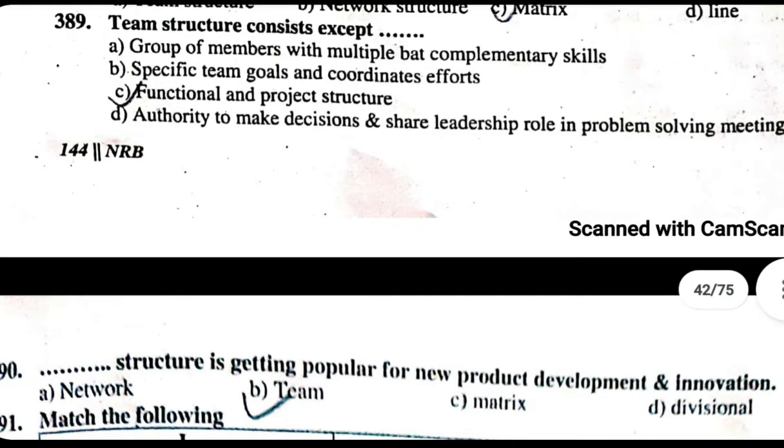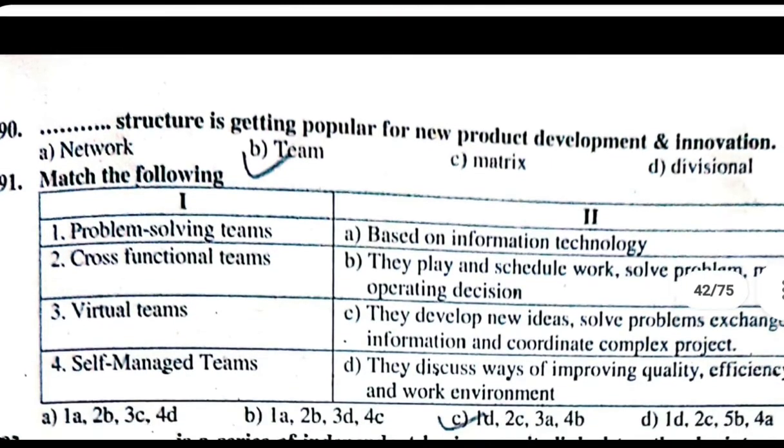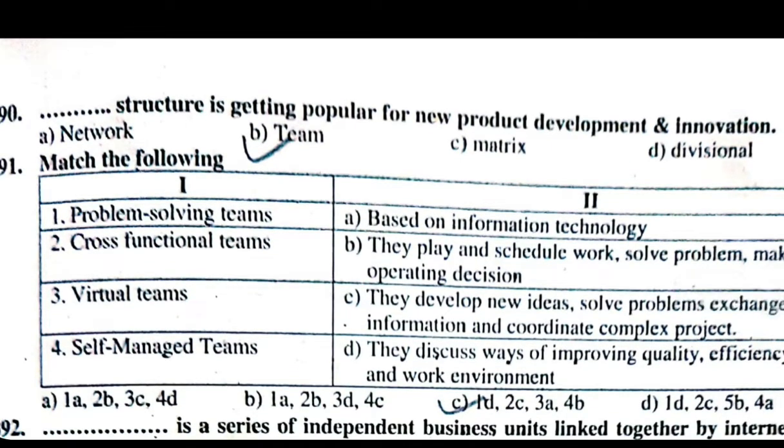390. Dash dash dash structure is getting popular for new product development and innovation. The correct answer is team structure. 391. One, problem solving team. They discuss ways of improving quality, efficiency in work environment. Cross-functional teams. They develop new ideas, solve problems, exchange information, coordinate complex project. 3. Virtual teams based on information technology. 4. Self-managed teams. They plan and schedule work, solve problem, make operating decision. The correct answer is C.